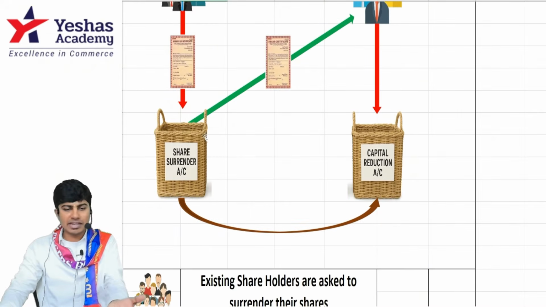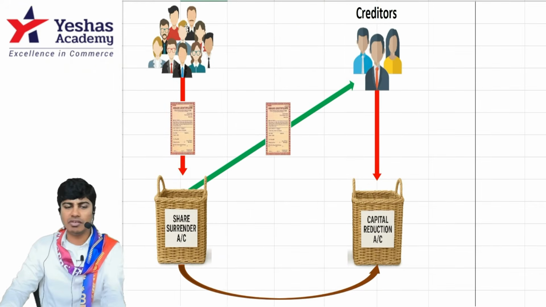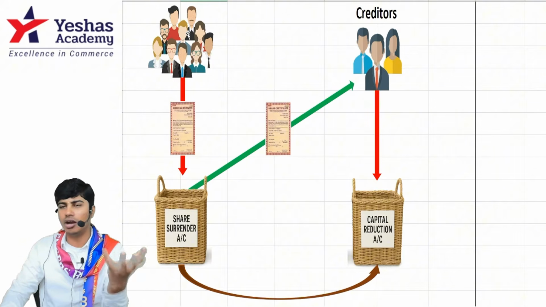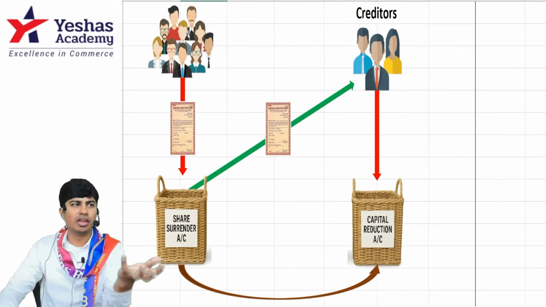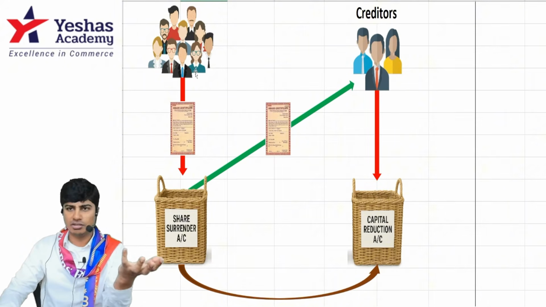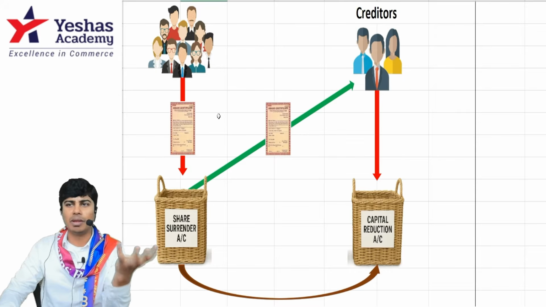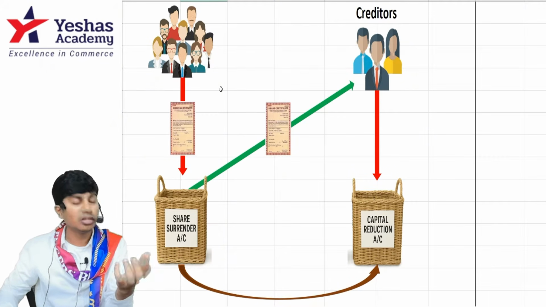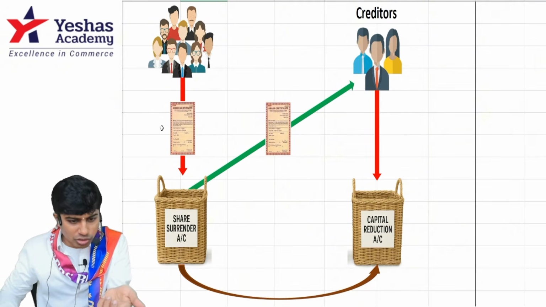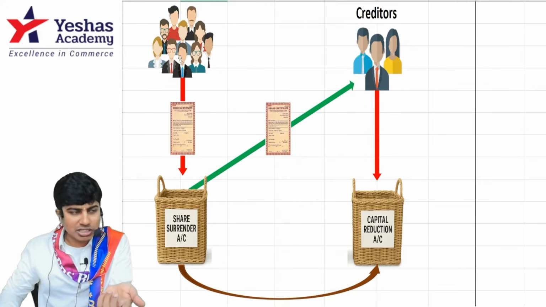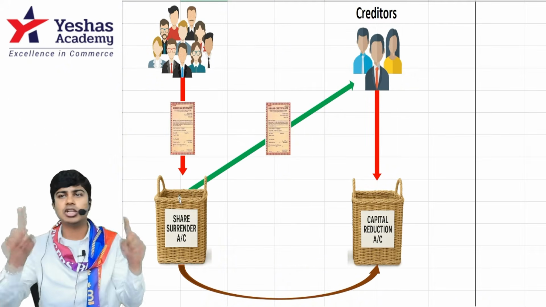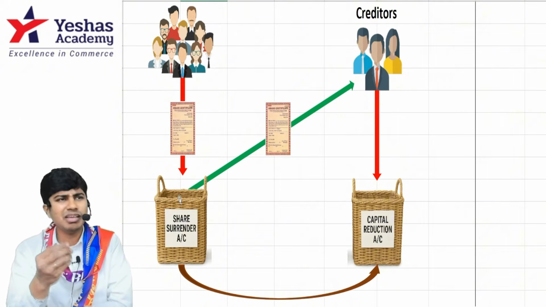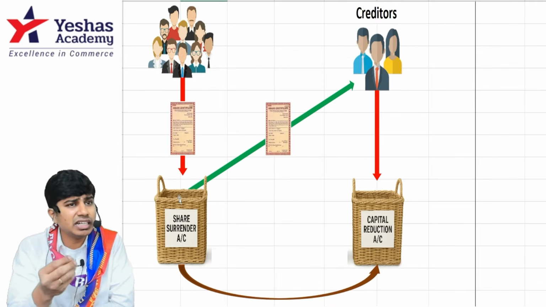Take one basket like this to your equity shareholders and then beg, come on, or in any language, bhagwan ke naam pe paise de do baba. You beg. They don't have money. They give you shares. So the shares that the shareholders give you will go to a basket called share surrender. The name is share surrender account.